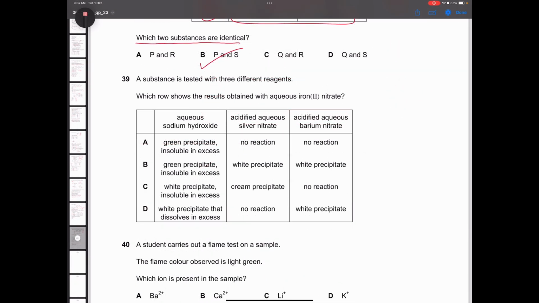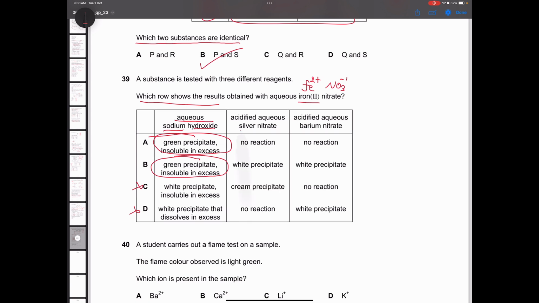Question number 39. A substance is tested with three different reagents. Which row shows the results obtained with aqueous iron nitrate? So this contains Fe2+ and NO3-. So the result with aqueous sodium hydroxide, we know that iron gives a green precipitate which is insoluble in excess. So our answer should be out of A and B, C and D gets cancelled.